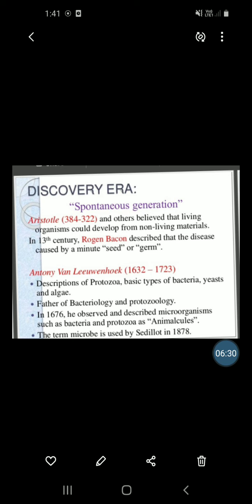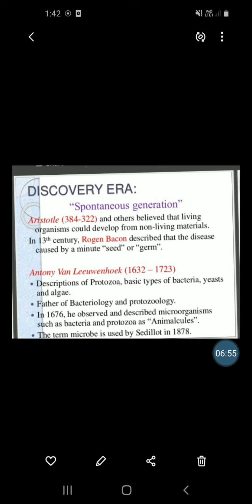First we will see the discovery era. In spontaneous generation, Aristotle (384 to 322 BC) and others believed that living organisms could develop from non-living material.